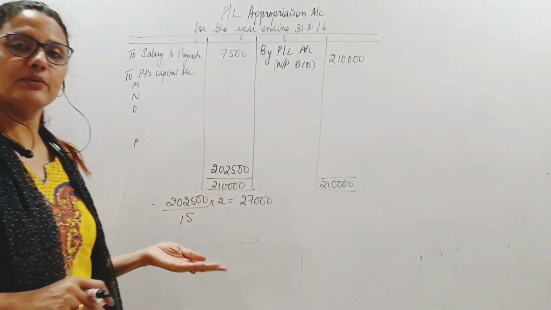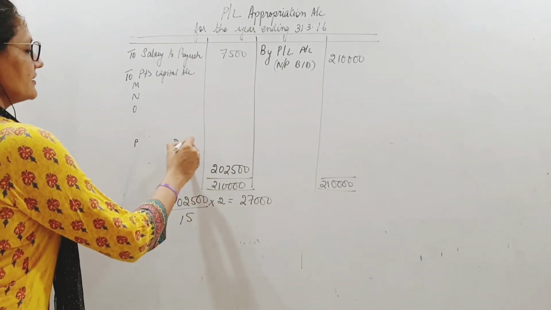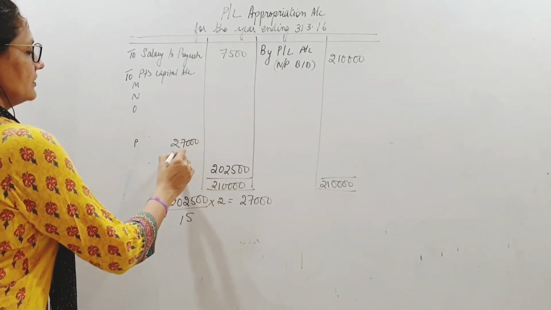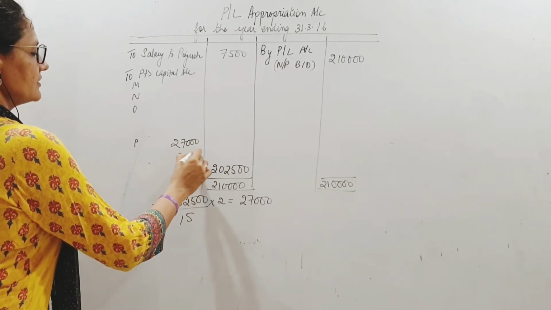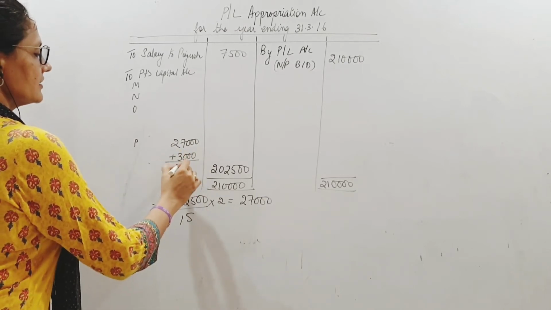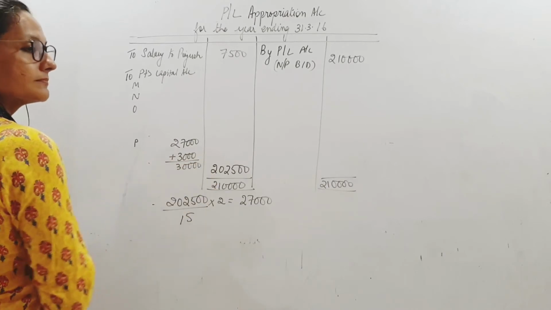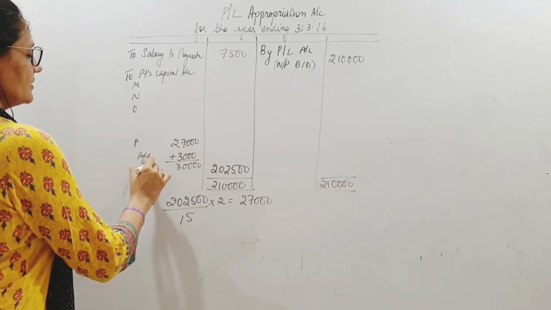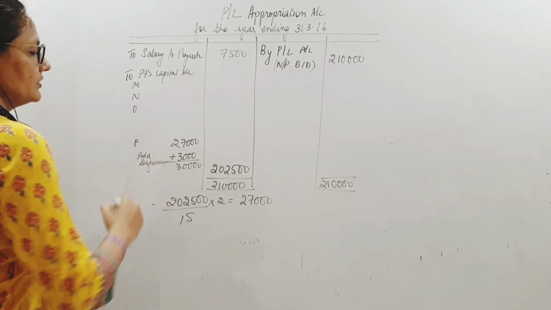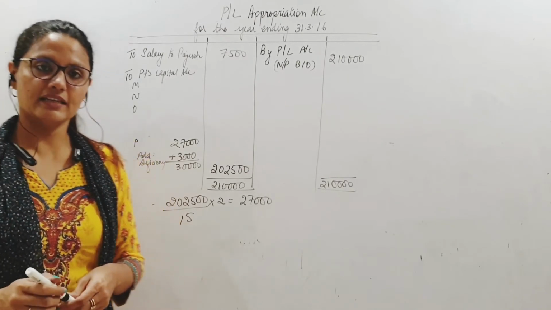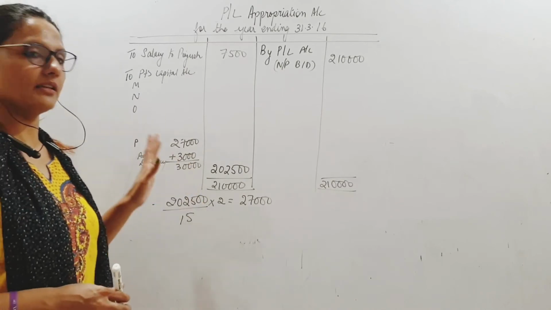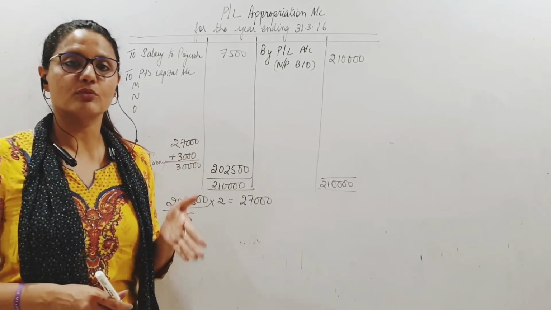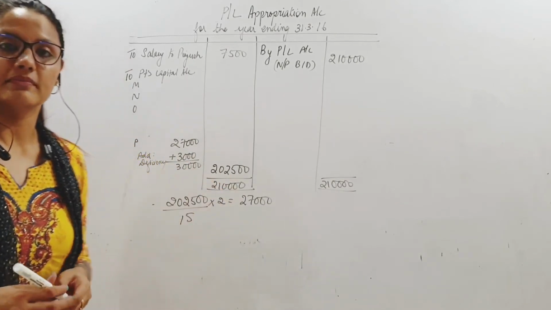But he is getting only 27,000. So obviously this 27,000 has to be increased to make it 30,000. Correct. So add the deficiency due to guarantee. Now Piyush will get 30,000. But where is the 30,000 coming from? Who has guaranteed it? Om.